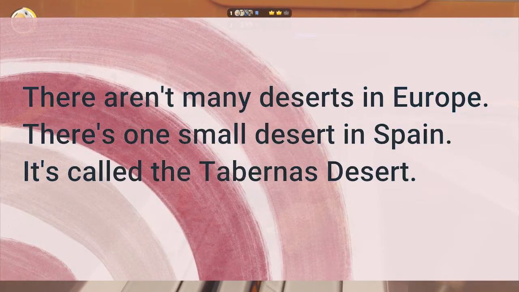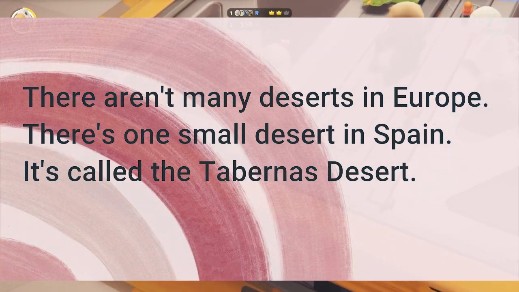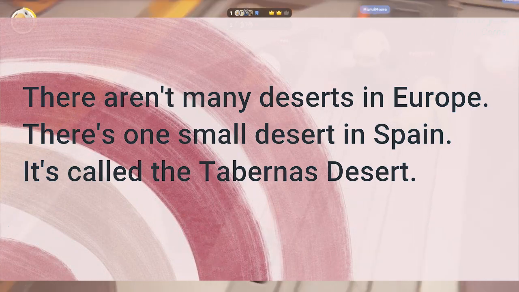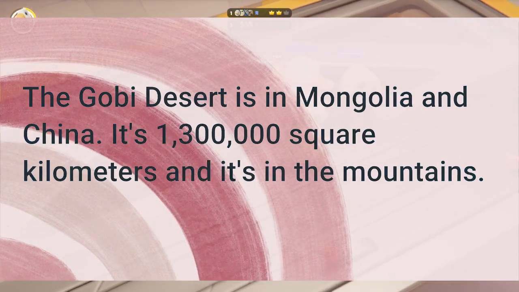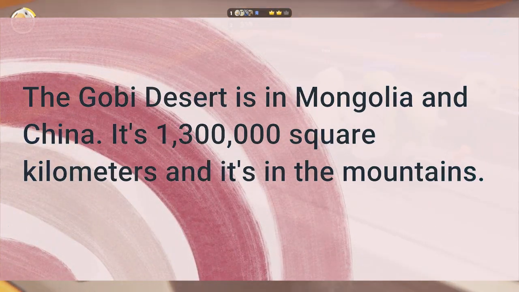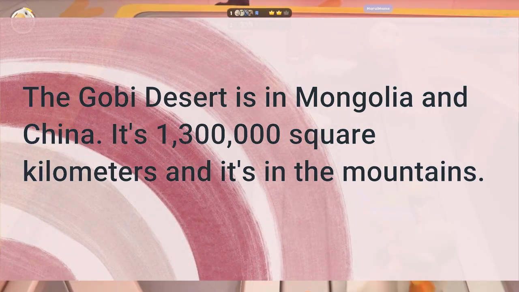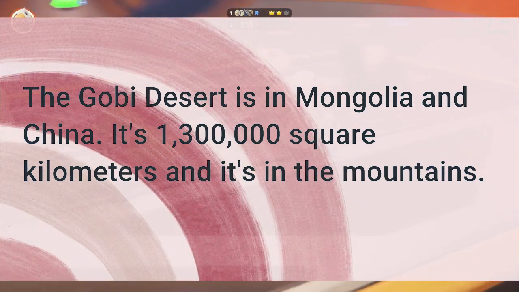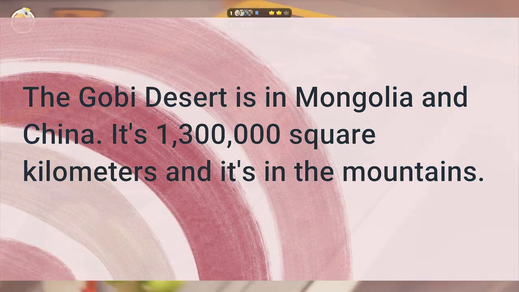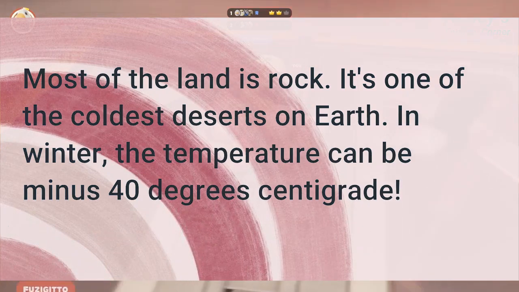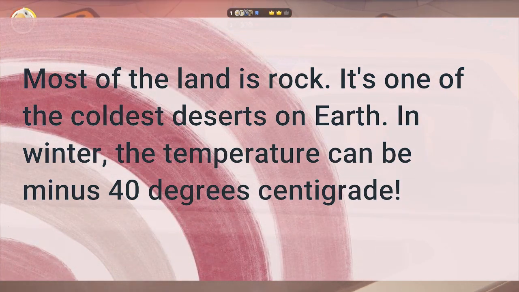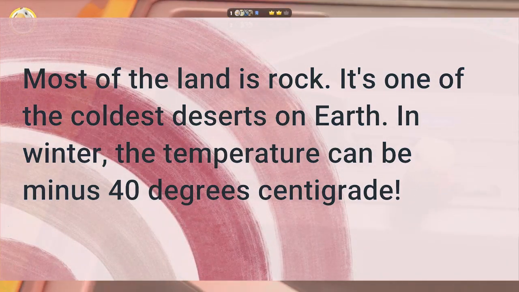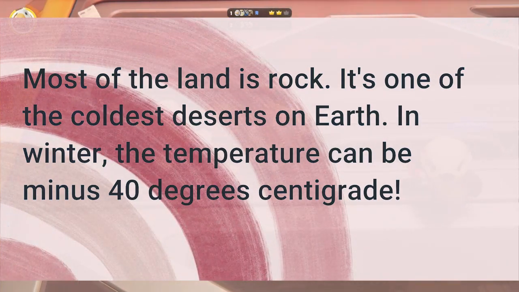There aren't many deserts in Europe. There's one small desert in Spain. It's called the Tabernas Desert. The Gobi Desert is in Mongolia and China. It's 1,300,000 square kilometers, and it's in the mountains. Most of the land is rock. It's one of the coldest deserts on Earth. In winter, the temperature can be minus 40 degrees centigrade.